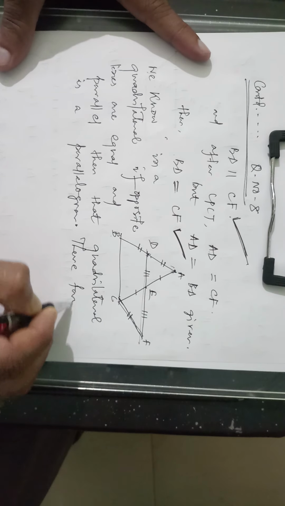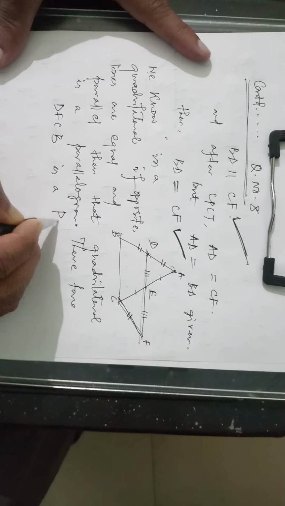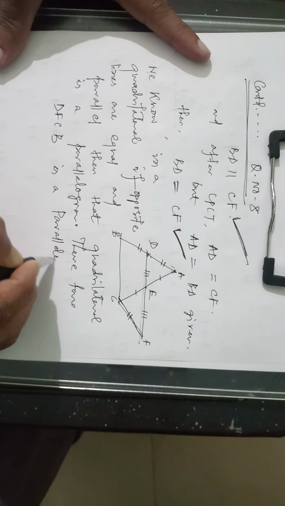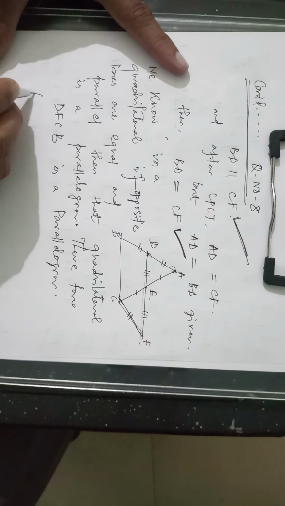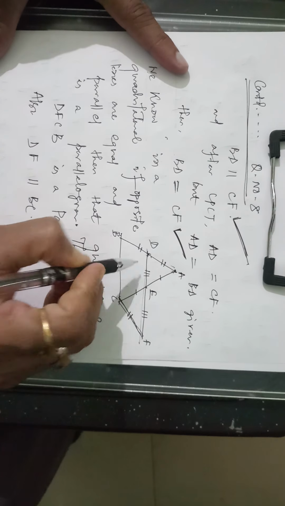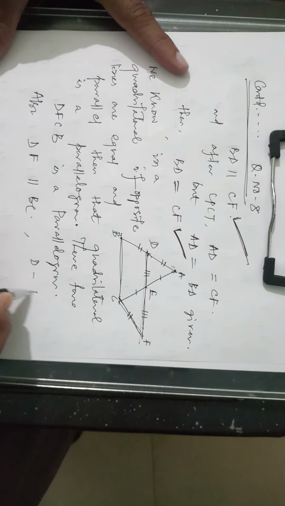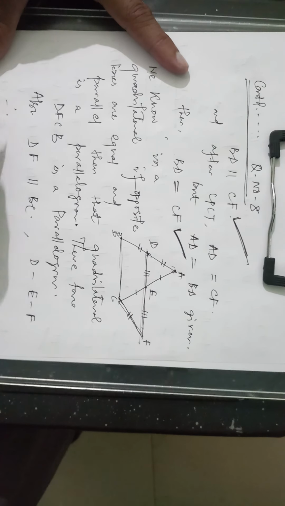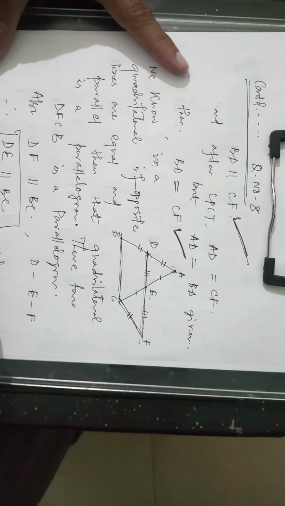Therefore DFCB is a parallelogram. If it is a parallelogram, then also DF parallel to BC. If DF is parallel to BC, that is, DEF is a straight line, also DE parallel to BC. What our question was to prove that DE is parallel to BC, and we got the result that is claimed. Okay.